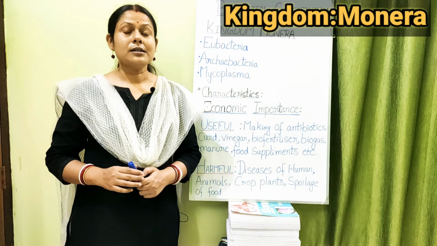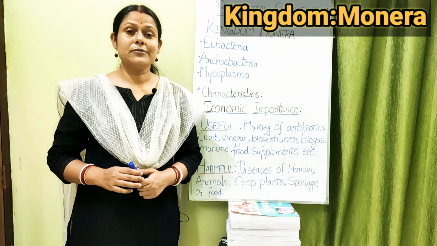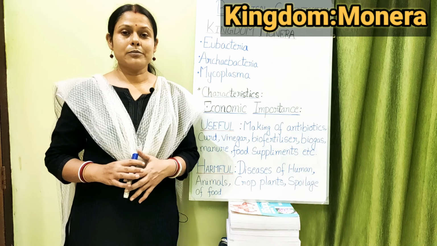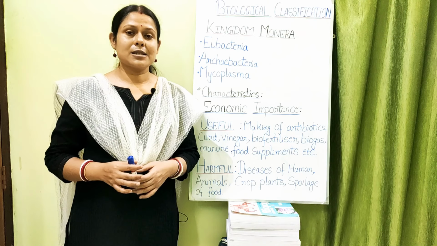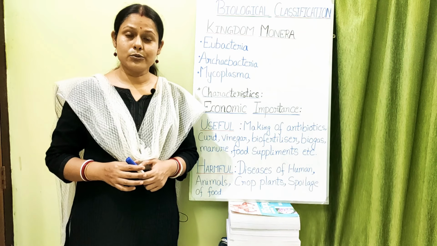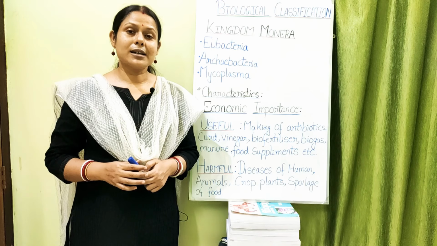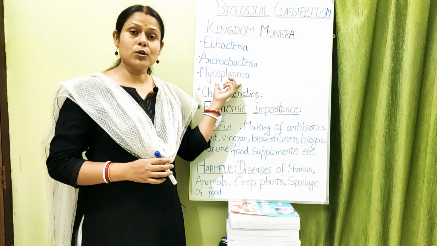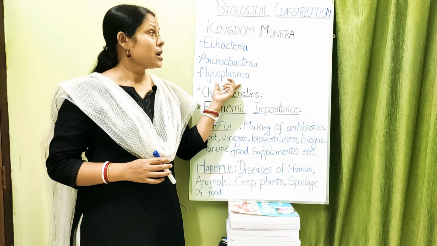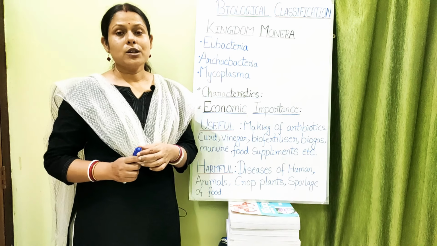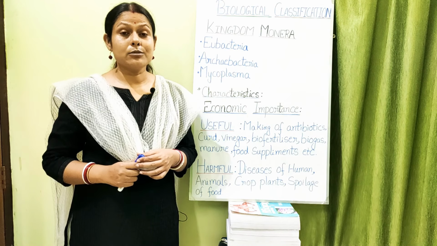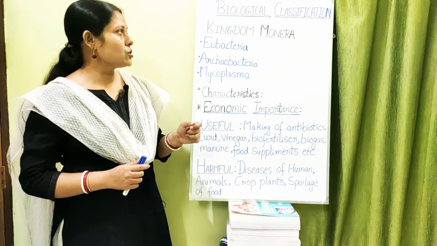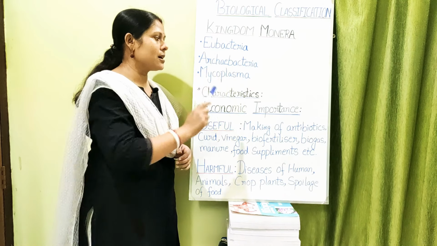Now, kingdom Monera comprises solely of all the different kinds of bacteria. So the members of the kingdom Monera are all bacteria. This bacteria has been further classified by Carl Woese into 2 groups, and those were archaebacteria and eubacteria. But along with that, there is another kind of organism which has been included in the kingdom Monera, that is called mycoplasma. What these mycoplasma are, or why they have been included in kingdom Monera, we will be reading one by one. So, let us first see the characteristic features of the kingdom Monera, which include the eubacteria, archaebacteria and the mycoplasma.